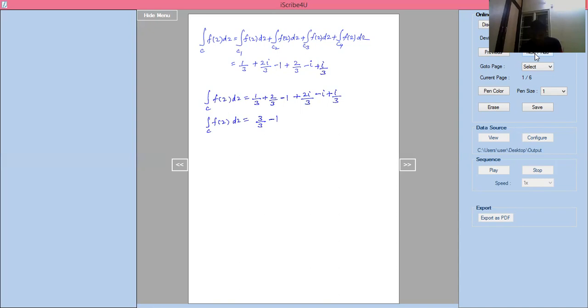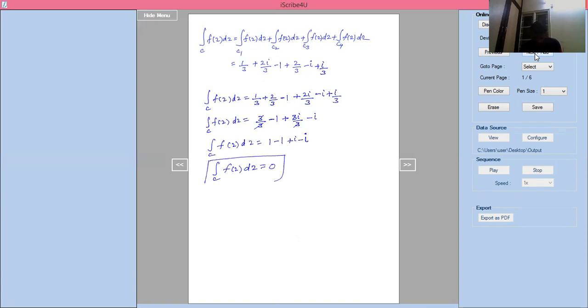Now I'll write 2i by 3, this one should be 3i by 3, minus i. This 3 gets cancelled. Integration of C into f of z into dz equal to 1 minus 1 plus i minus i. Now you'll get integration of C into f of z into dz equal to 0.